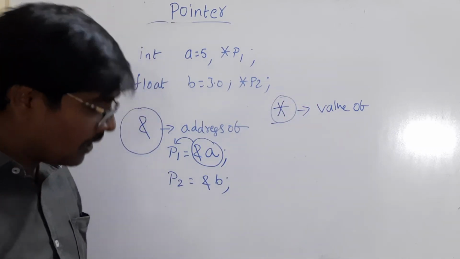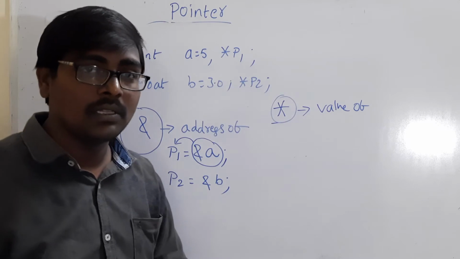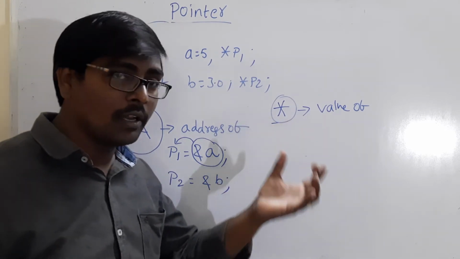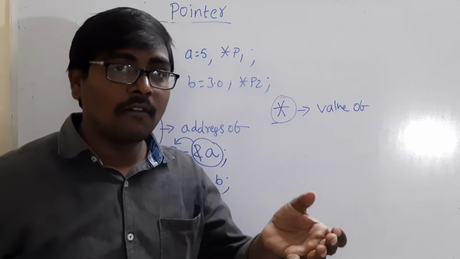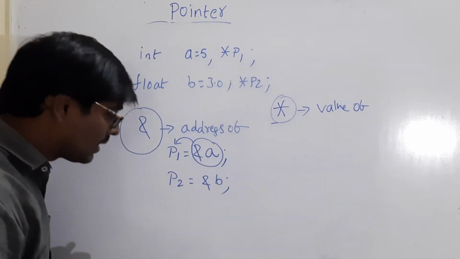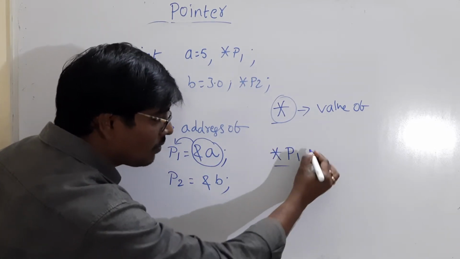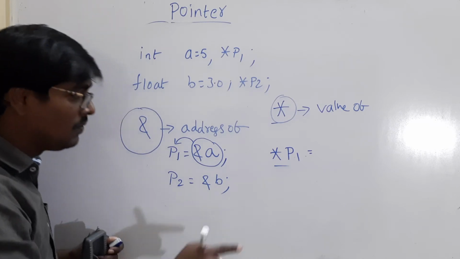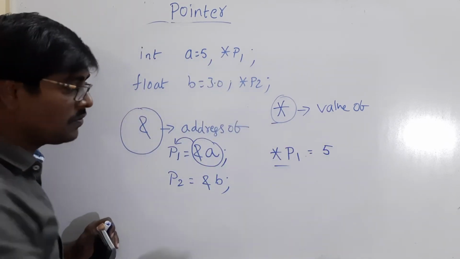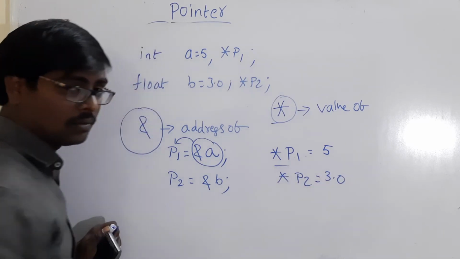At the time of declaration, if you are using star before a variable, that means it is a pointer. Throughout the program, whenever you are using star, it means the value at that particular address. For example, *p1. What is the answer? *p1 is simply 5. Suppose *p2 means 3.0.